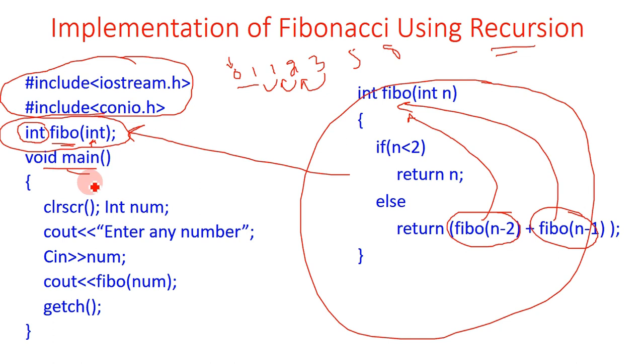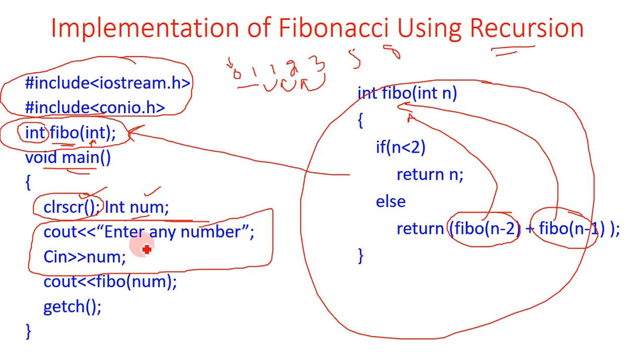The control will first go to the main function, the console screen will be cleared, then int num, an integer type variable, and the num will be entered from the keyboard. Enter any number, and the Fibonacci of that entered number will be called from here.